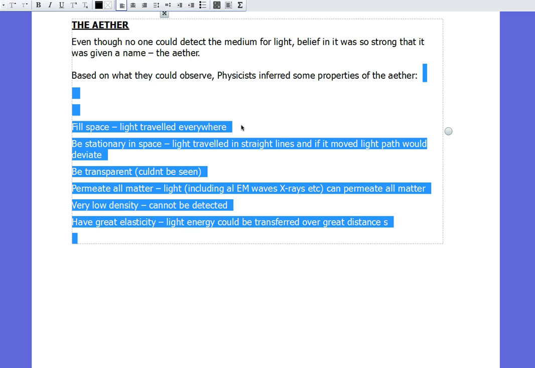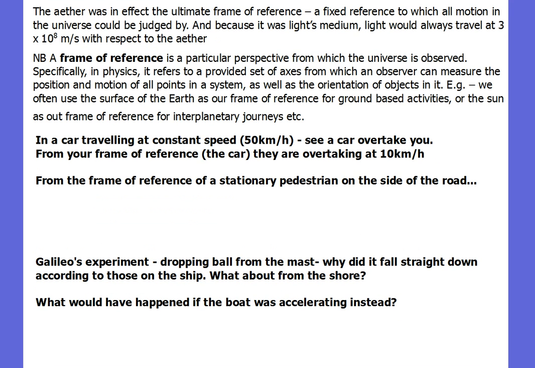It also had to have low density because we can't detect it or weigh it, and great elasticity because light could travel great distances without losing energy. So those were the proposed properties of the ether, the medium for light, based on what we knew about light. But even still, it hadn't been detected.